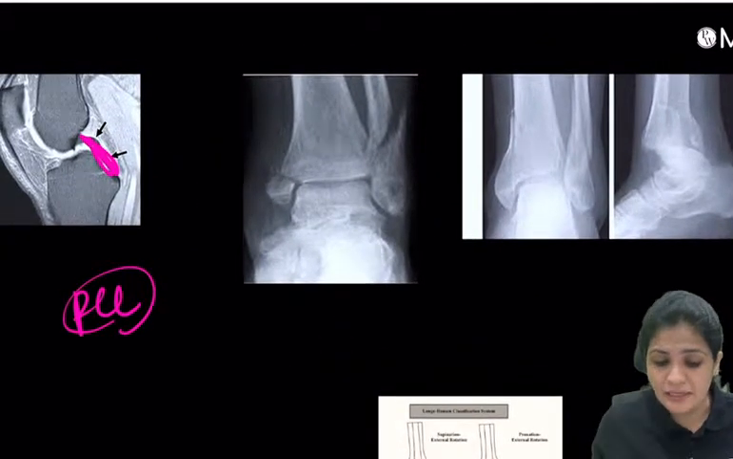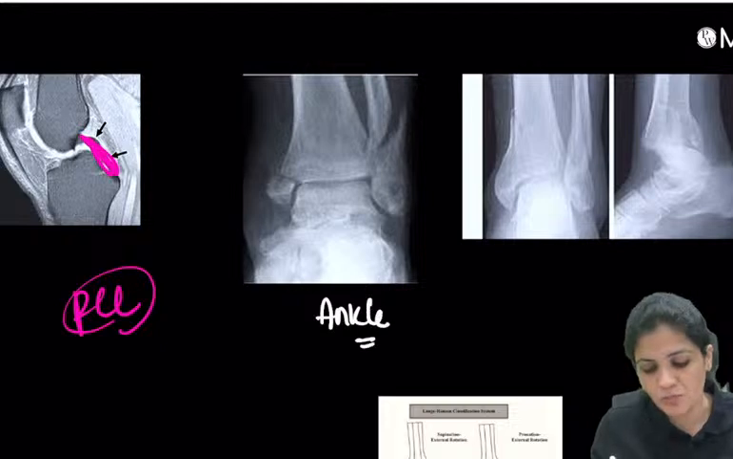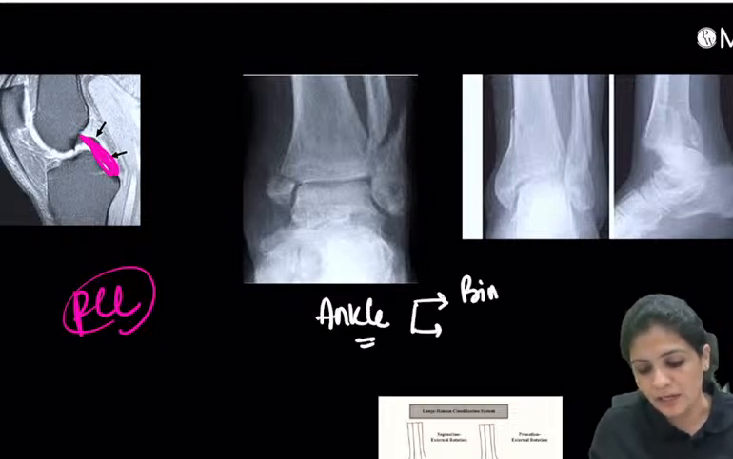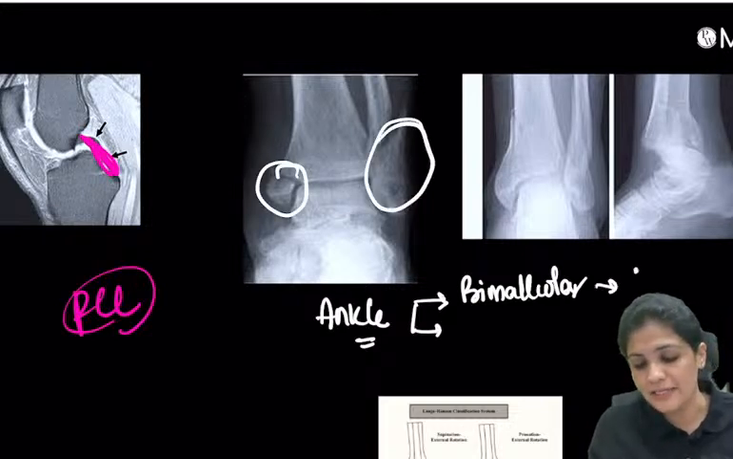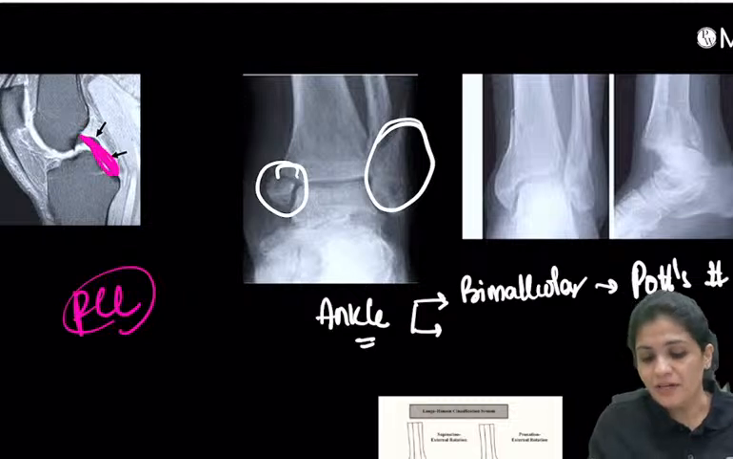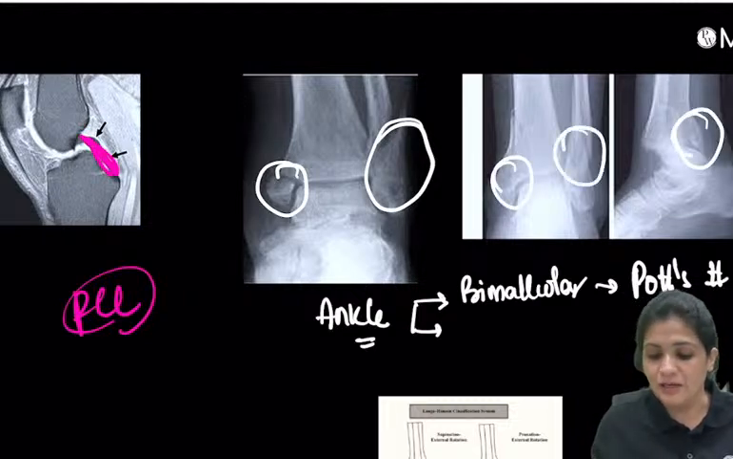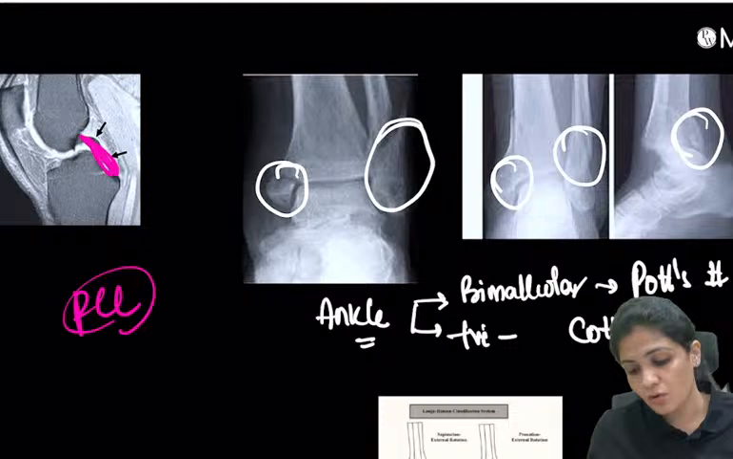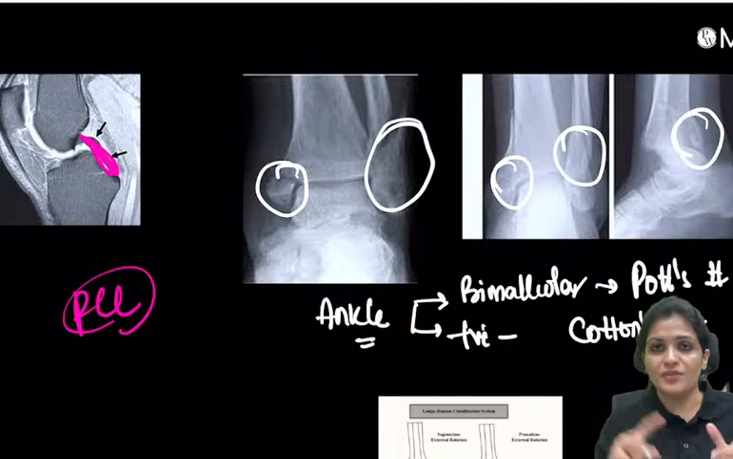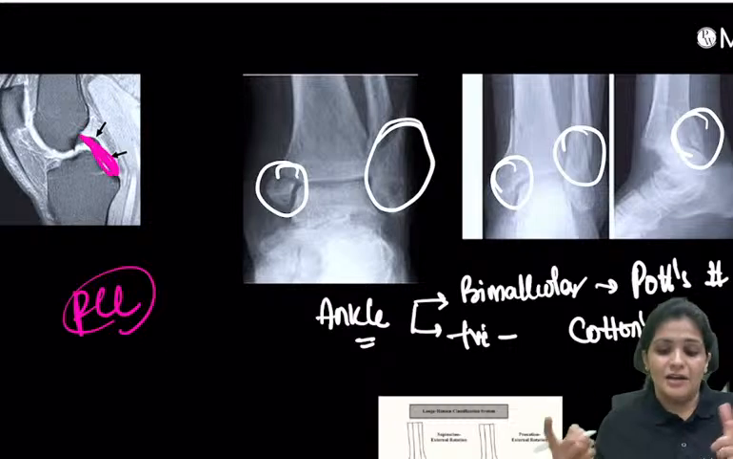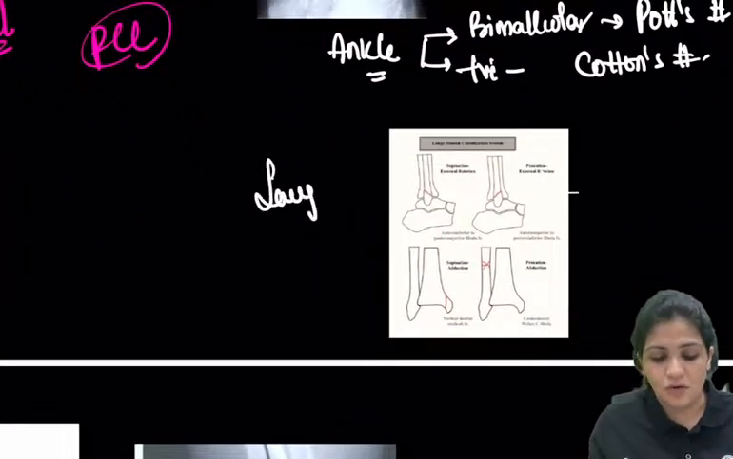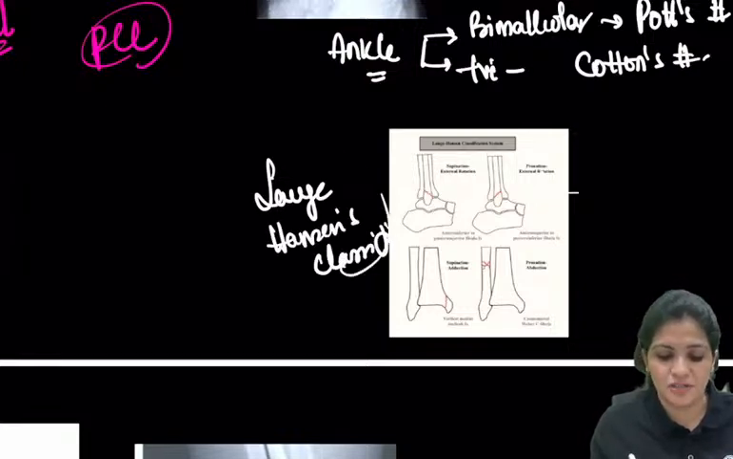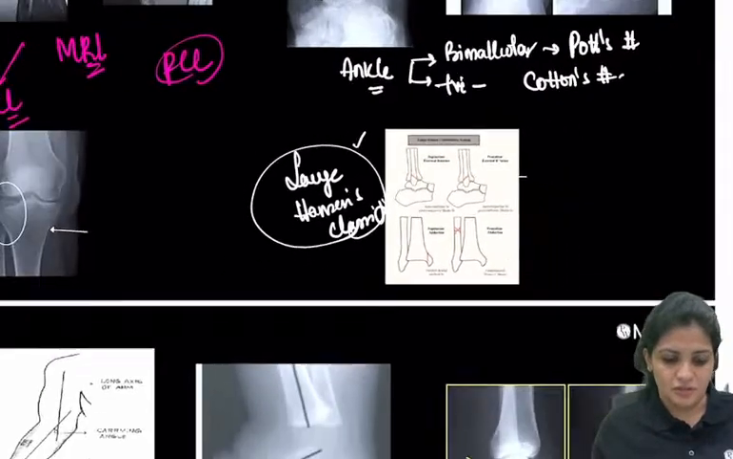And what is this? So these are the ankle fractures. What you have to remember is there is bimalleolar, meaning two malleoli, medial malleolus and lateral malleolus, called the Pott's fracture. And when it is trimalleolar, that is with the posterior malleolus, it is called Cotton's fracture. Pott's fracture, Cotton's fracture. Bimalleolar is Pott's, trimalleolar is Cotton's, right? And this classification name is also important. That is called the Lange-Hansen classification for your ankle fracture.